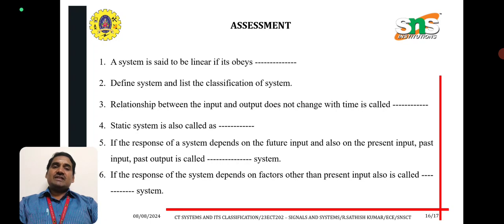If the response of the system depends on the future input and also on the present input, past input and past output, the system is said to be dynamic system. If the response of the system depends on factors other than the present input, it is nothing but dynamic system.